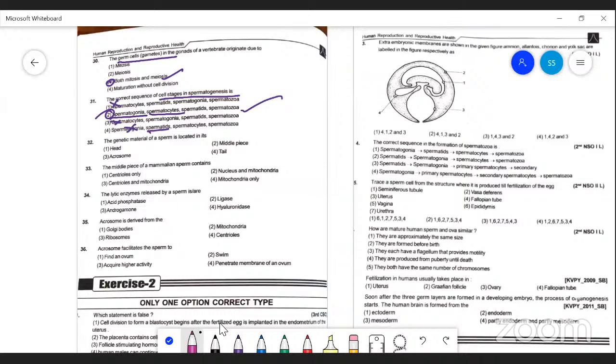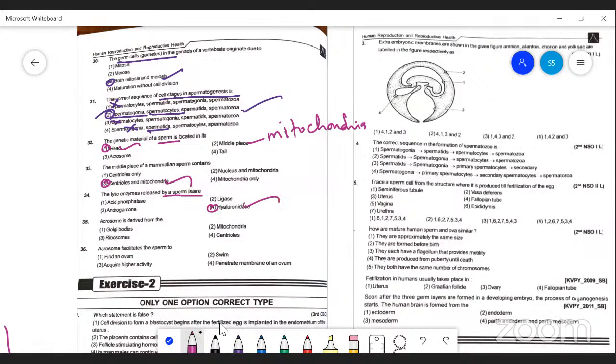The genetic material of sperm is located in the head region. This is the head region. Here is the middle piece. Mitochondria is here in the middle piece. The middle piece of mammalian sperm contains centrioles also. Okay, both centrioles and mitochondria. The lytic enzyme produced by the sperm is hyaluronidase.